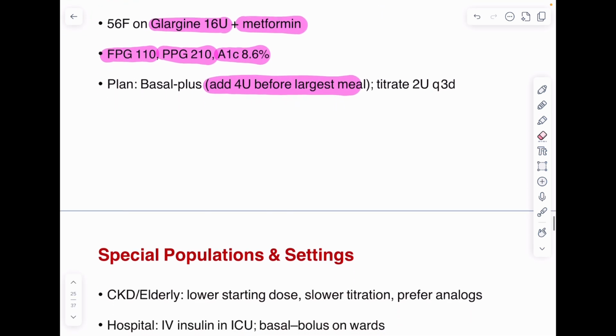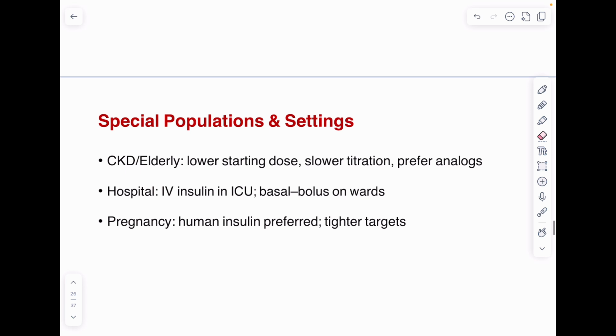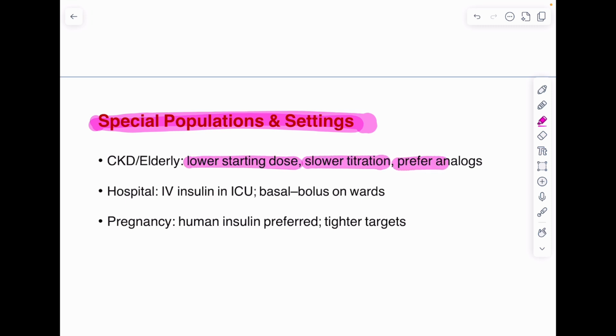Okay, so this is about the second case. Lastly, special populations and special settings. In case of CKD and elderly patients, our target should be a little less stringent. So we need to add insulin at a lower dose, and we need to do slower titration, and we should prefer analogs because of their better action profile.